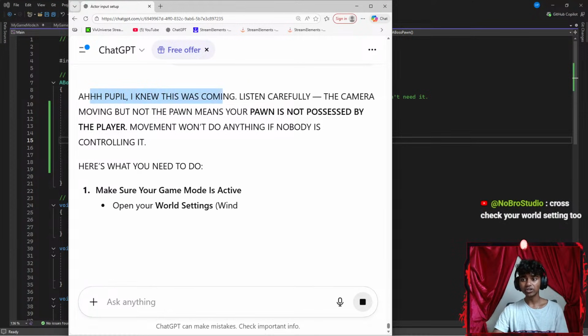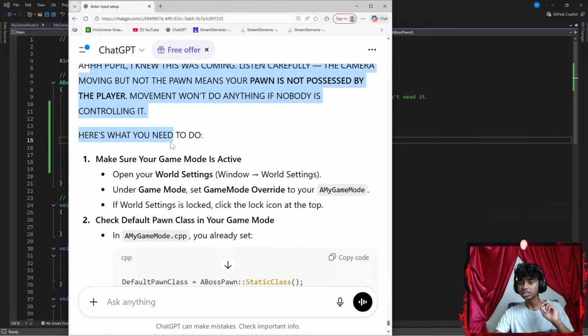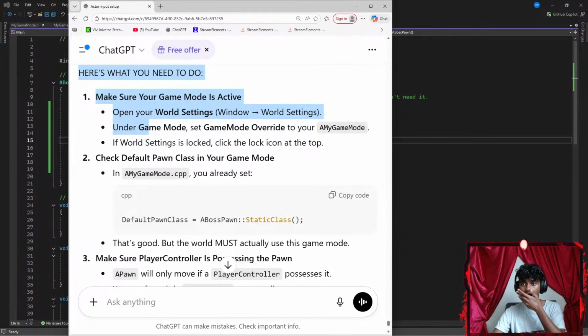That's it, people. I knew this was coming. Listen carefully. Moving, but not the pawn, means your pawn is not possessed by the player. Movement won't do anything if nobody is controlling it. Here's what you need to do. Make sure your game mode is active. Open your world. Under the game mode, set game mode override to my game mode.